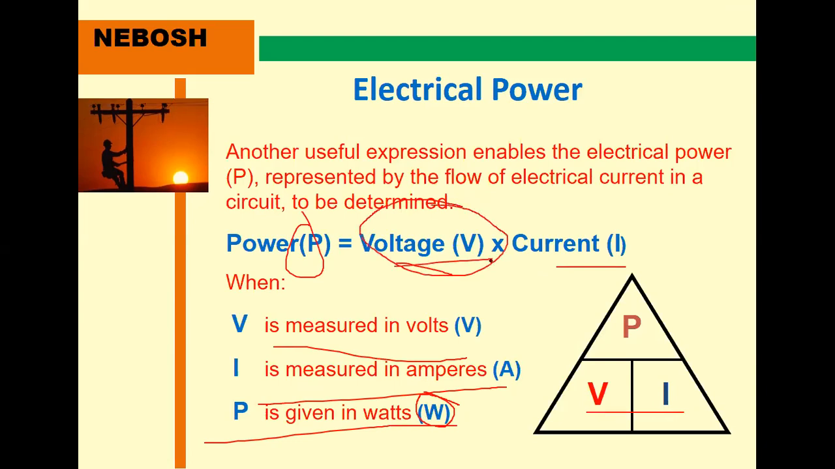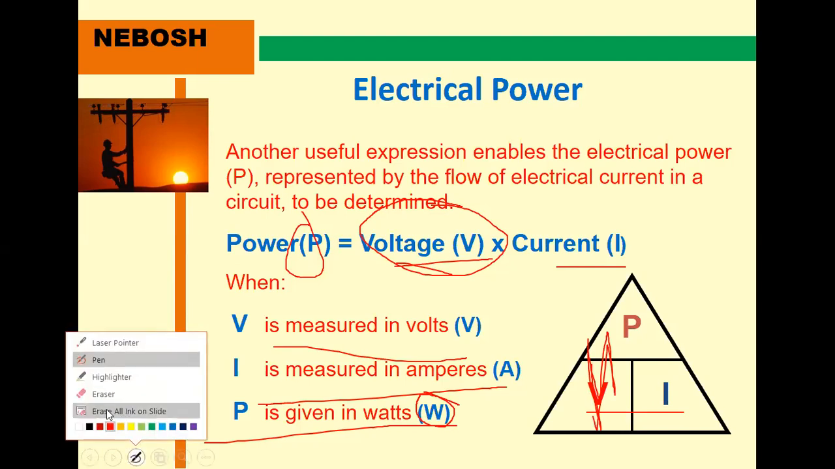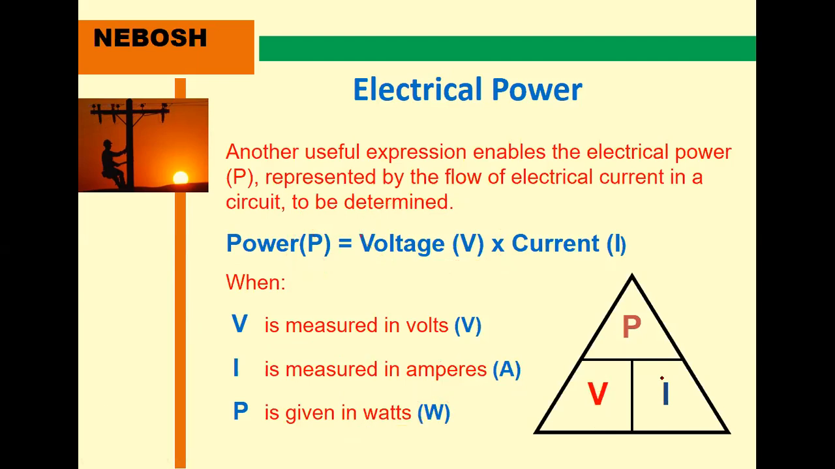If I want only voltage, equal to this, the current goes to the other side, down, P by I. If you remove this one, for example, V equal to P by I, right? And in a similar manner, for example, I want I. You close this one, I equal to P by V. This way you are calculating.